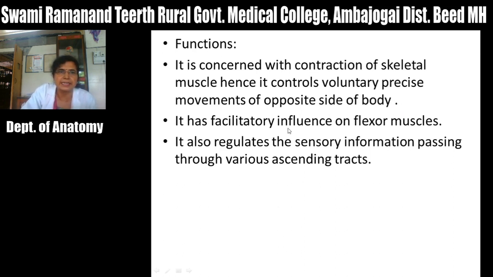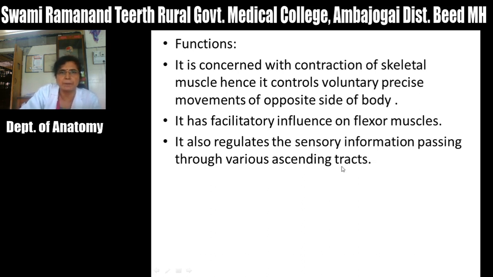It has a facilitatory influence on the flexor muscles and an inhibitory influence on the extensor muscles, and these corticospinal fibers also regulate the sensory information passing through various ascending tracts of the spinal cord, and the fibers having this function of regulation of sensory information arise in the sensory cortex, that is the area number 3, 1, 2. So this is about the pyramidal tracts which consist of corticonuclear fibers and corticospinal fibers.